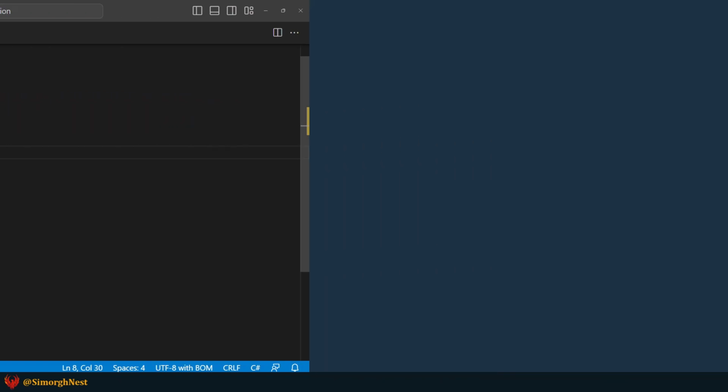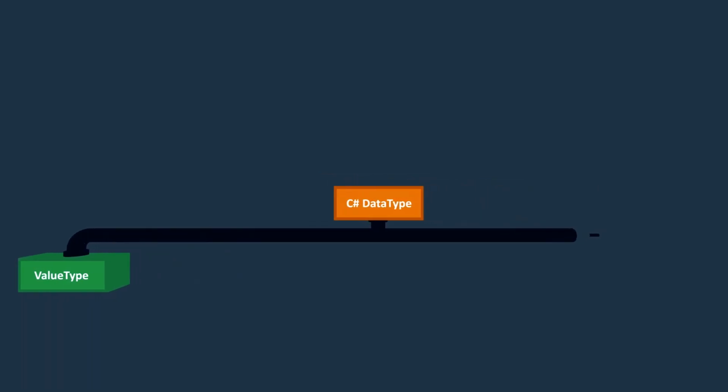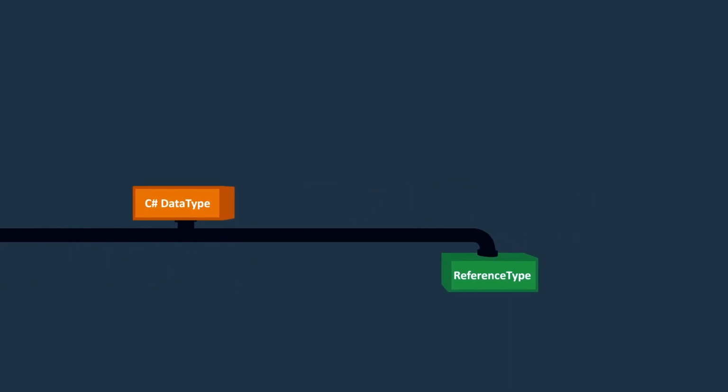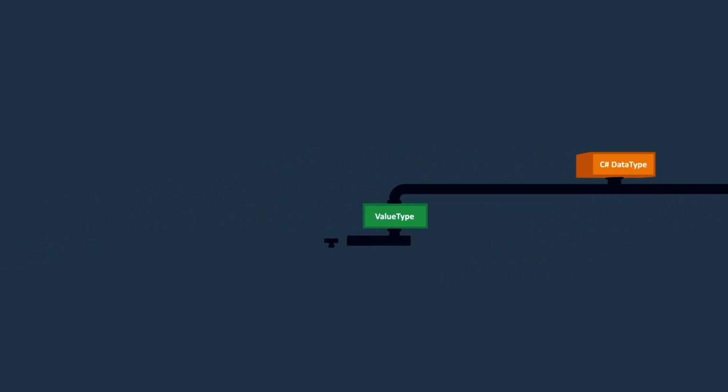Alright, now let's talk about how data types are classified in C#. In C#, there are two main categories of data types: value types and reference types. These two categories are also divided into different categories, which we'll talk about in the future.